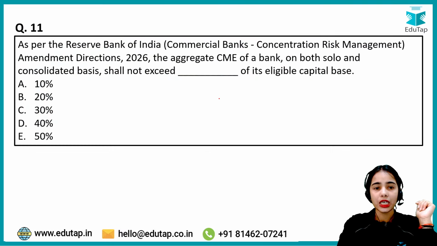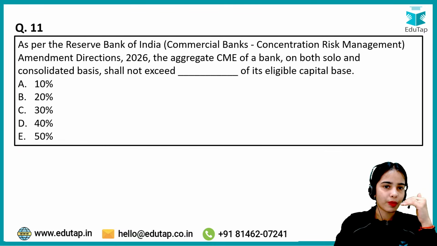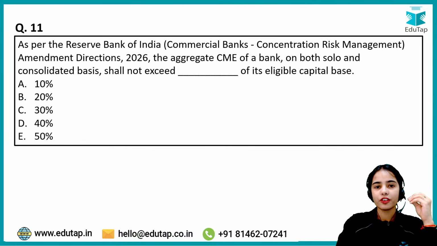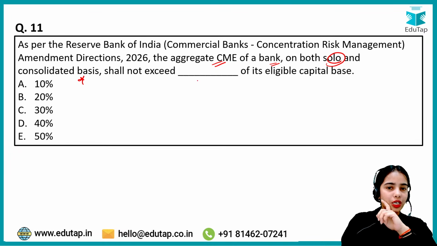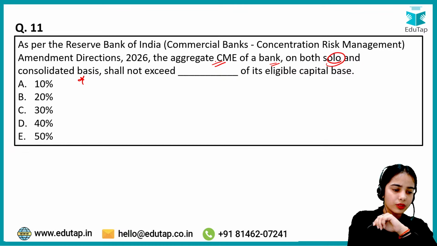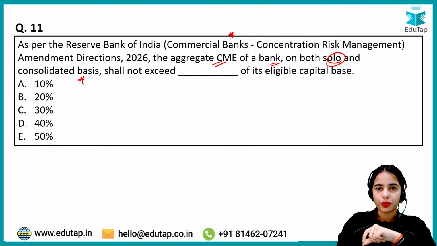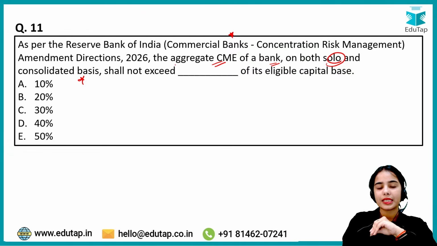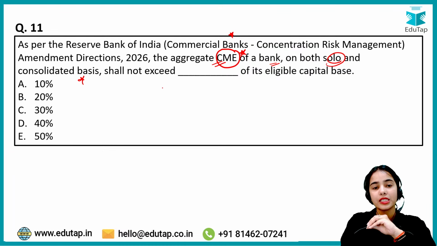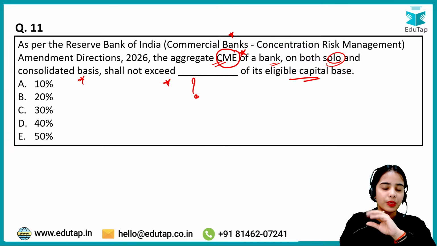Okay. Now coming to the next question. As per the Reserve Bank of India Commercial Banks Concentration Risk Management Amendment Directions 2026, the aggregate CME of a bank on both solo and consolidated basis shall not exceed dash of its eligible capital base. So try to answer this question. The aggregate capital market exposure of a bank on both solo and consolidated basis shall not exceed what percentage of its eligible capital base.